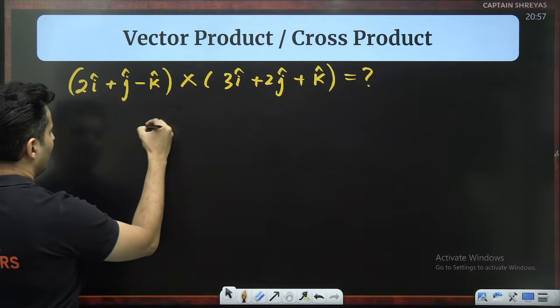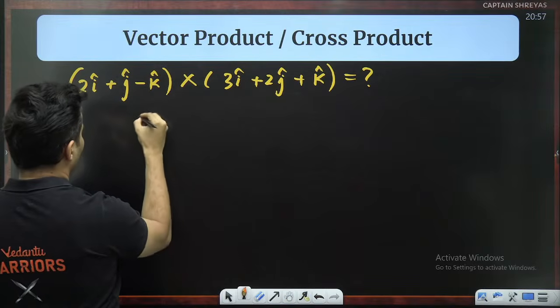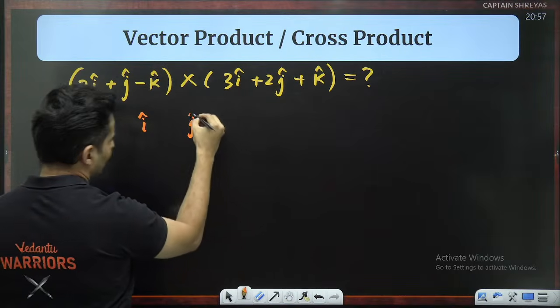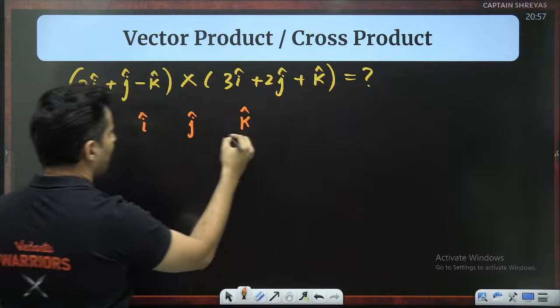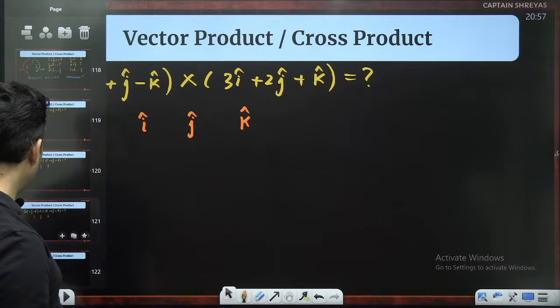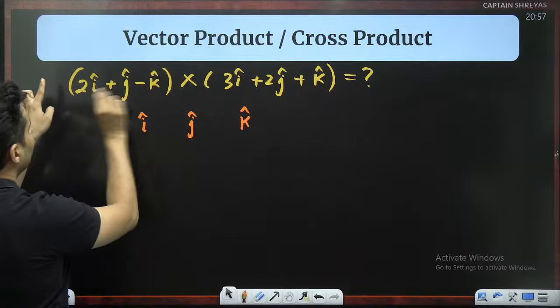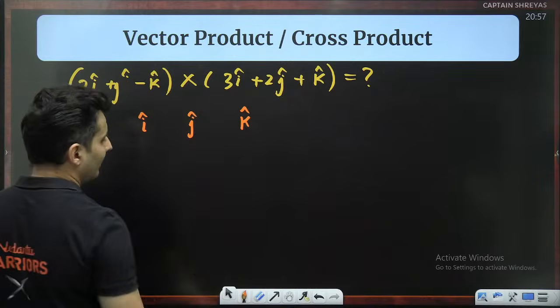First step is put up I cap, then put j cap, leave some space and put k cap. Okay, put this up. The next thing that you're going to do is below them, write down the respective coefficient in the same order. This is the first vector, this is the second vector.